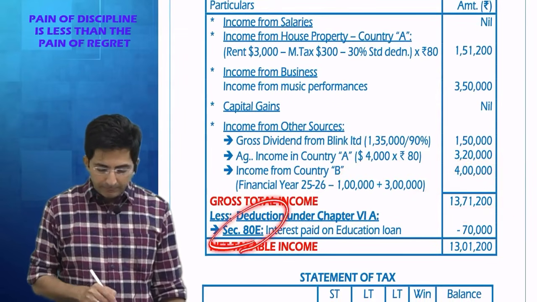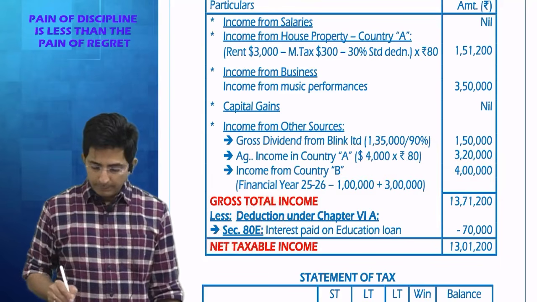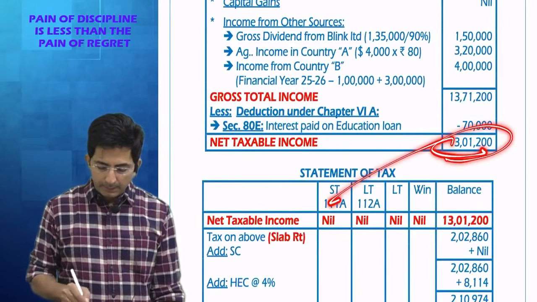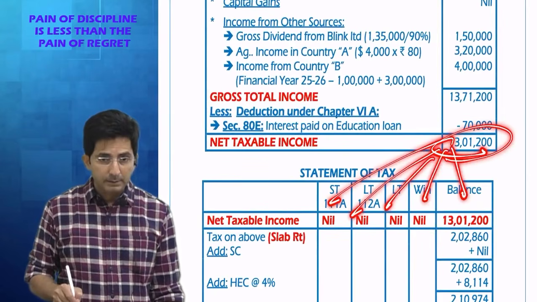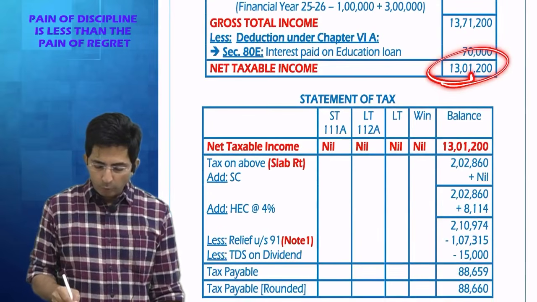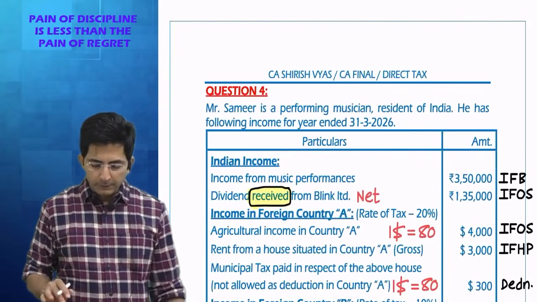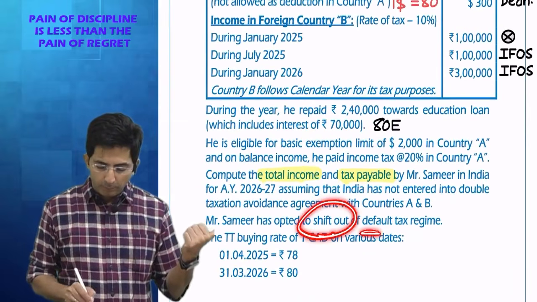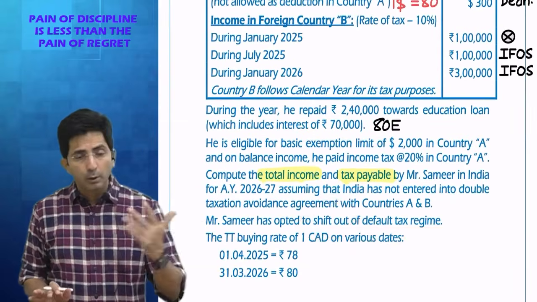In chapter 6, we had 80E interest on education loan. So this is the net taxable income. Then STCG, LTCG, winnings, balance. We don't have anything in STCG, LTCG, winnings. The whole thing will go to balance. And here it is new regime or old regime. See, here they have said we have shifted out of the default regime. So we are going as per old regime.